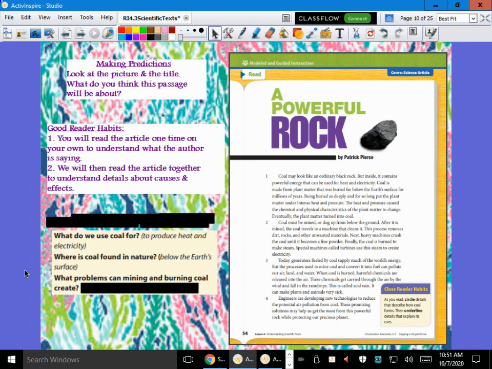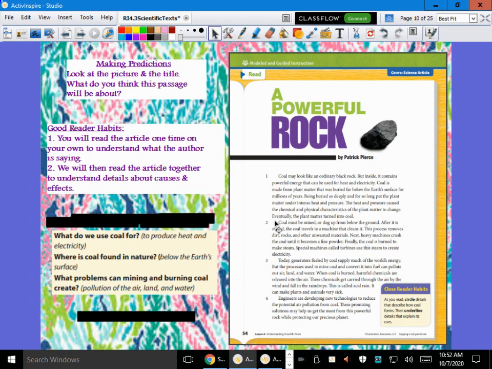All right, we also were introduced to some problems. Yes, coal is a powerful rock, but there's some problems. If we look back here, look in paragraph 3. What were the problems that burning coal can cause? When coal is burned, what happens? Harmful chemicals are released into the air, right? Let's see what our answer is. So we know it can cause pollution, not just in the air, but also in the land and water.